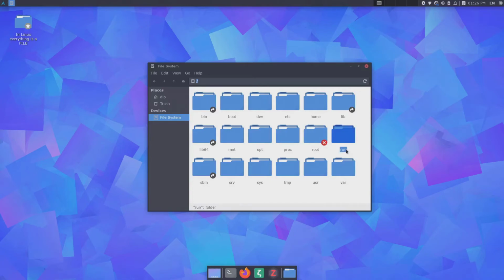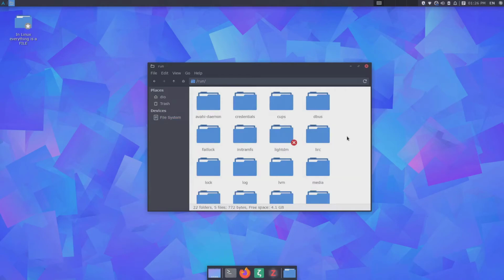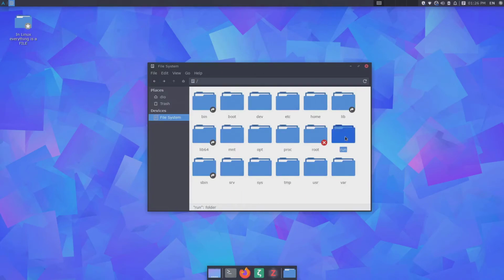Okay, now we have this run directory. You know that when you mount any USB stick, it will be automatically mounted in run media. Also in this folder, you can find files with runtime information that is deleted on every reboot or shut down. This folder is similar to the proc folder because these two folders are automatically created on every boot up of the system. The processes use the information of the runtime. They like to work together.